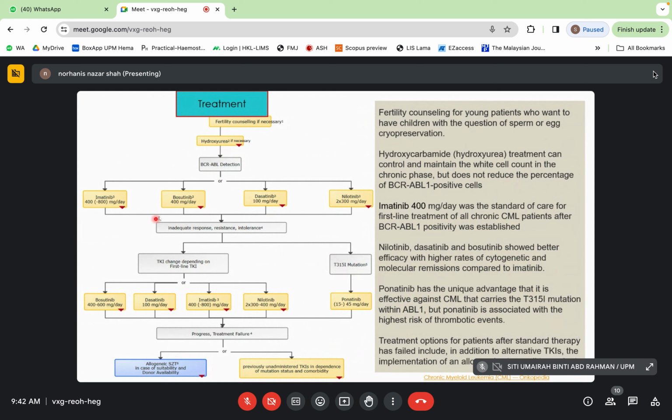And if the TKI therapy is inadequate response ataupun resistant and intolerance, so kita kena change to other TKI and observe for the progress. And then if the treatment is failure, so we need to consider the stem cell therapy lah. Treatment option for those after standard therapy has failed include, in addition to the alternative TKI, is the implementation of the allogeneic stem cell transplant. Okay.